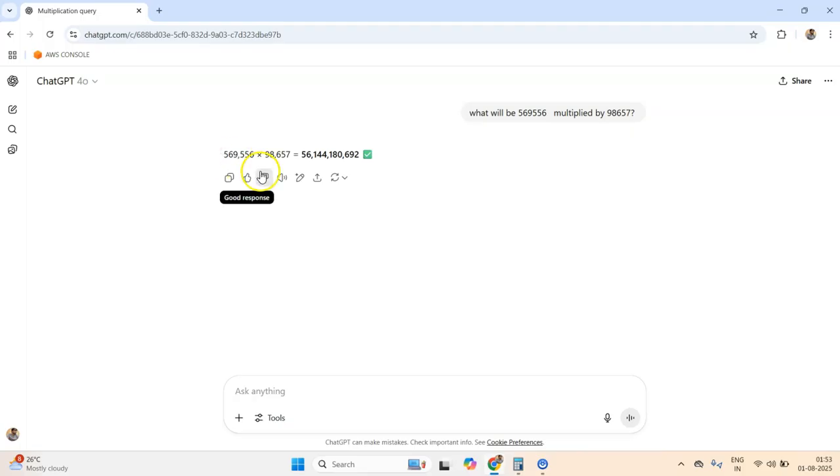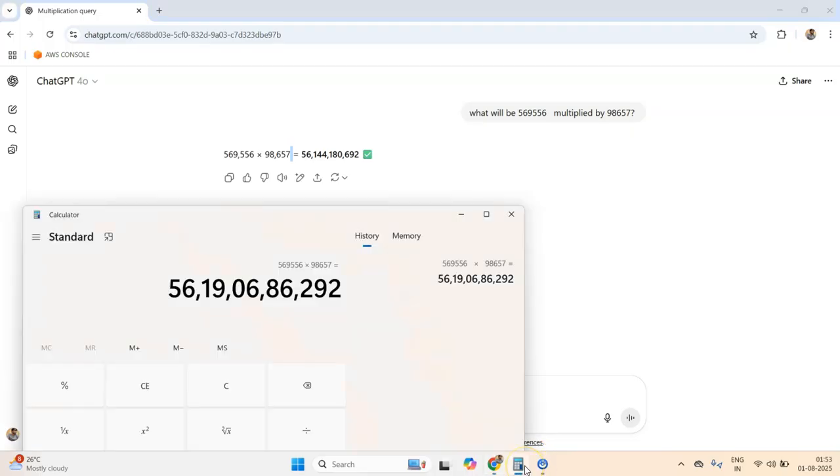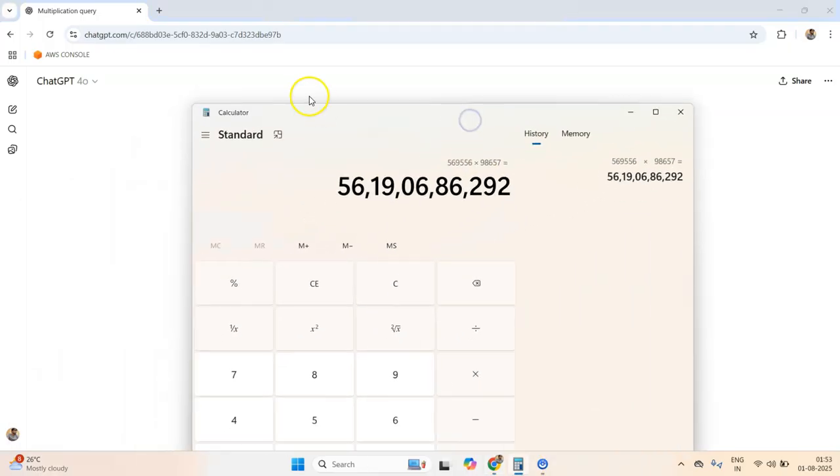There are some extensions. So for example, if I tell it to use a tool or maybe something like Python, it can execute the code, and it can compute the exact multiplication. Now this is what I want to cover in this video: how can I solve these kinds of problems where ChatGPT, or rather I should say OpenAI's API, might not be very good at, that is doing calculations. Okay, so let's see how we can solve this problem.